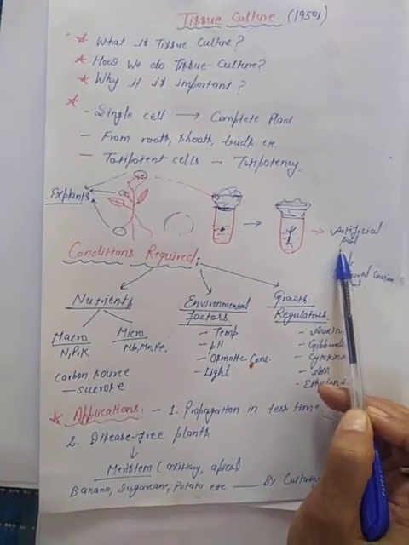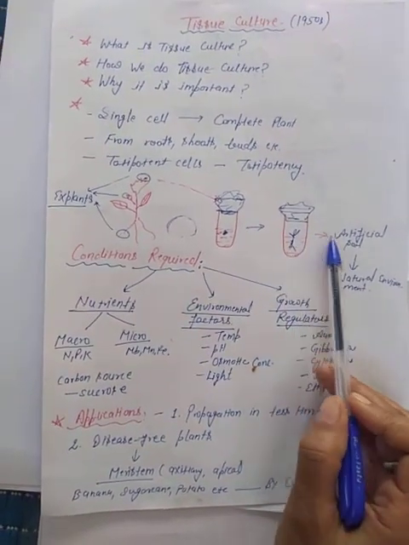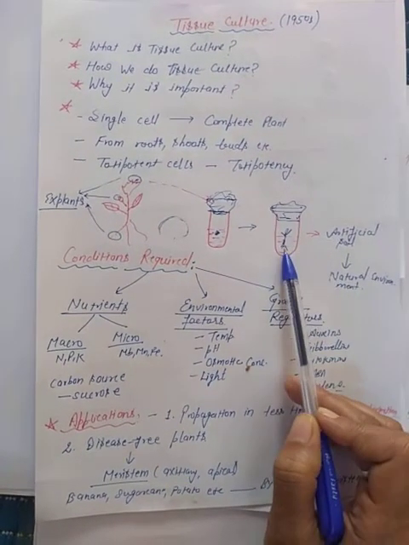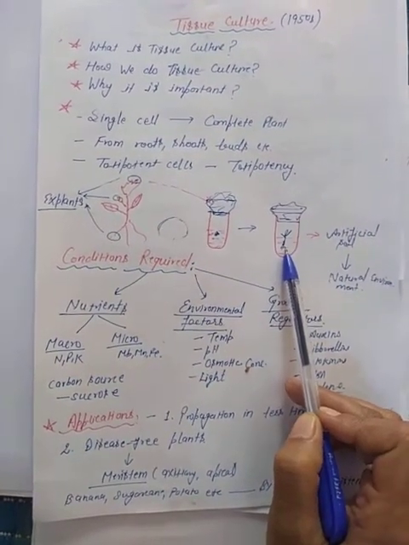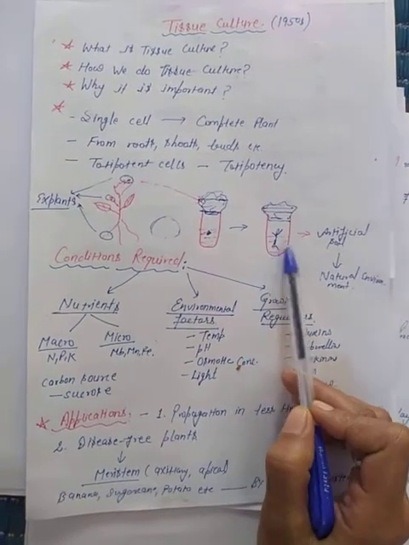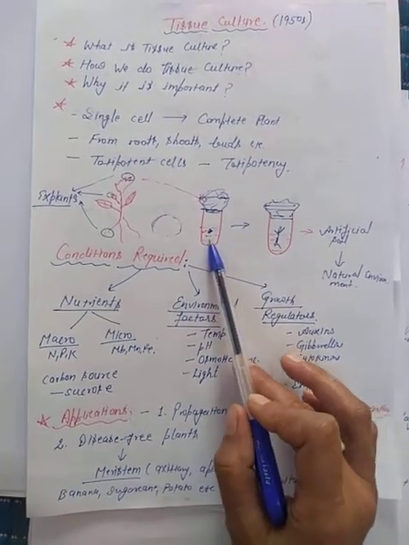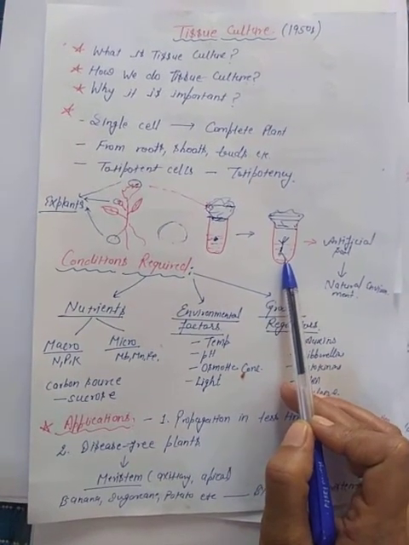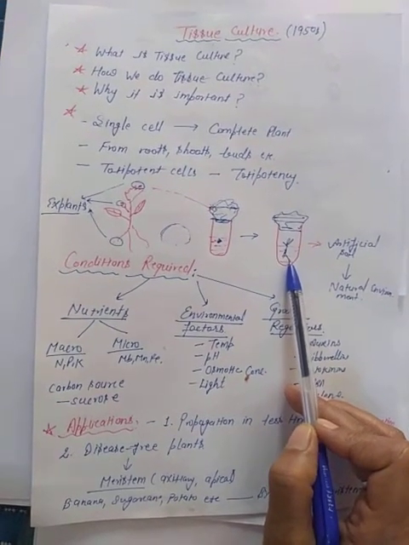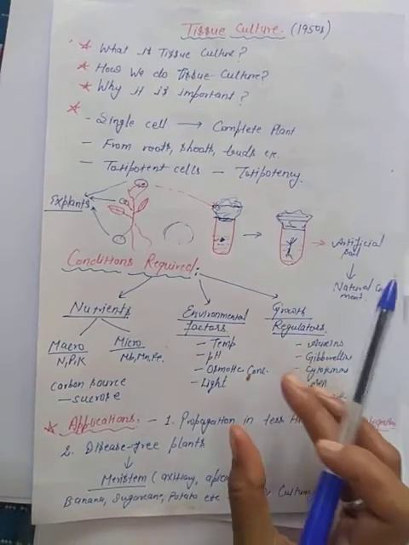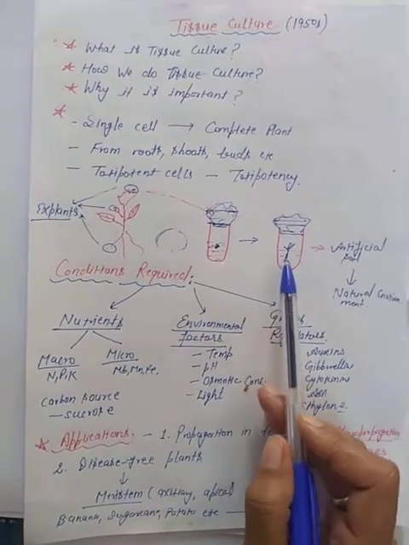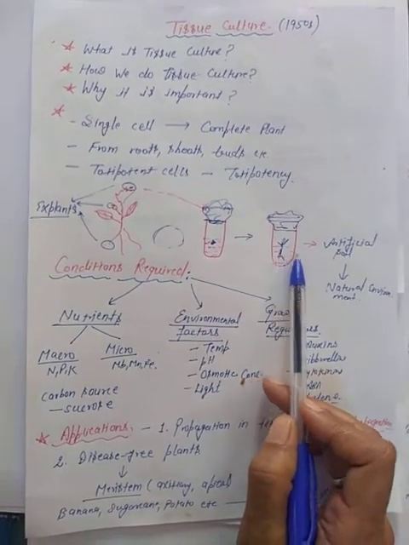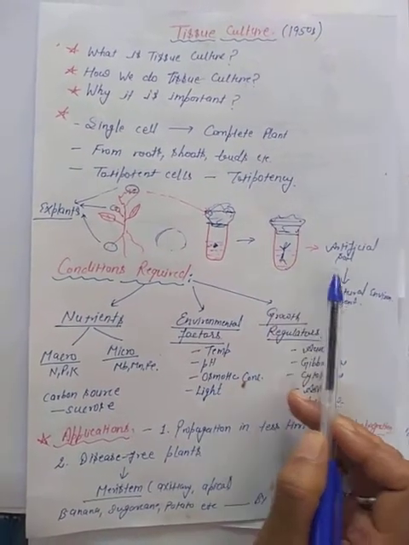Artificial soil means it cannot be shifted directly to the natural field, the soil in the field. Why? Because in that soil, maybe all the nutrients which we have given earlier are not sufficient, because naturally there will be competition. Other plants, so many plants will be there, and they will fight for those particular nutrients. So as a single plant, it was using all the nutrients here. The ability will not be the same in the natural condition.